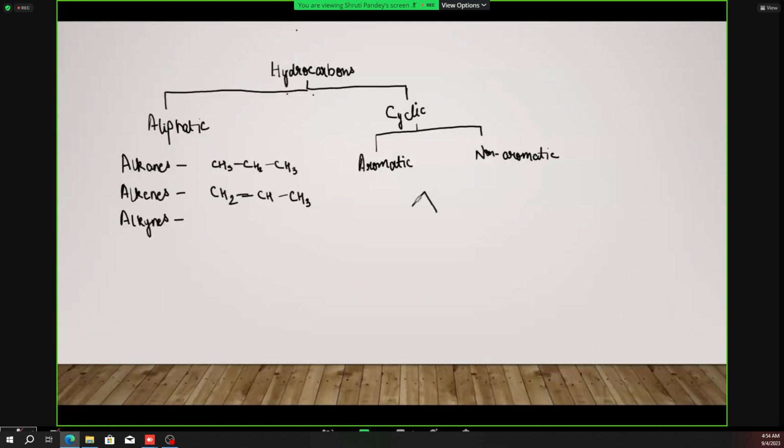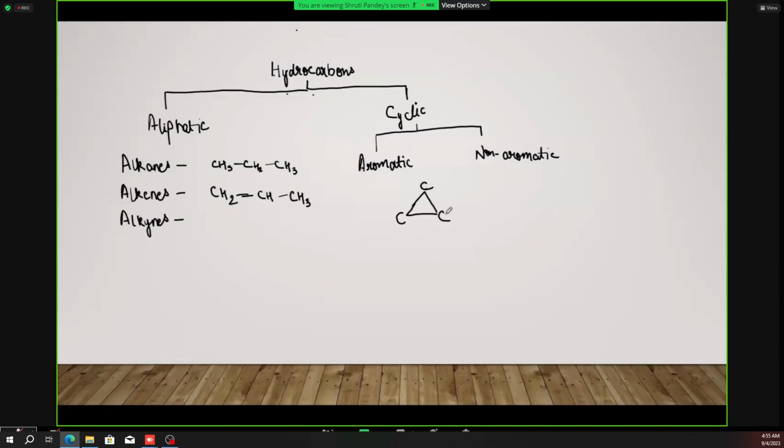So this is a cyclic hydrocarbon. It is cyclopropane. These are the carbon atoms over here, there are 3 carbon atoms, and there are 2 hydrogen atoms for every carbon atom. So this is a cyclic hydrocarbon, but it is non-aromatic.